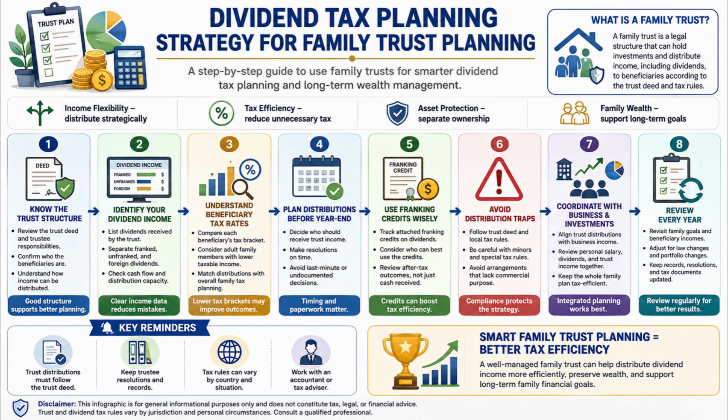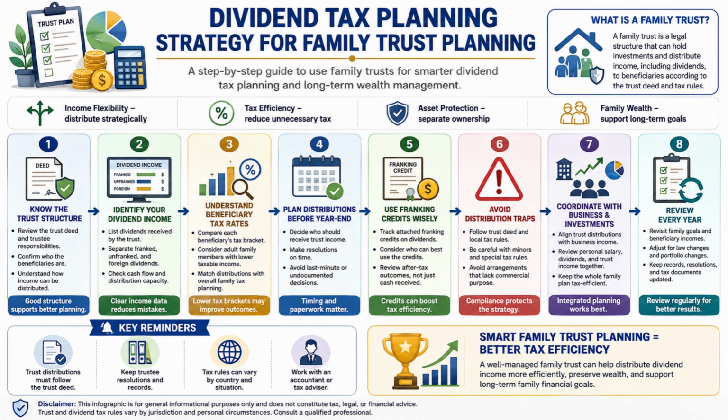At the same time, avoid distribution traps. Family trust planning is not just about saving tax. It must also follow trust law, tax law, and anti-avoidance rules. For instance, trustees need to be careful with minors, special tax rates, and arrangements that do not have a genuine commercial purpose. Because of this, the strategy should always be based on real compliance, not shortcuts.